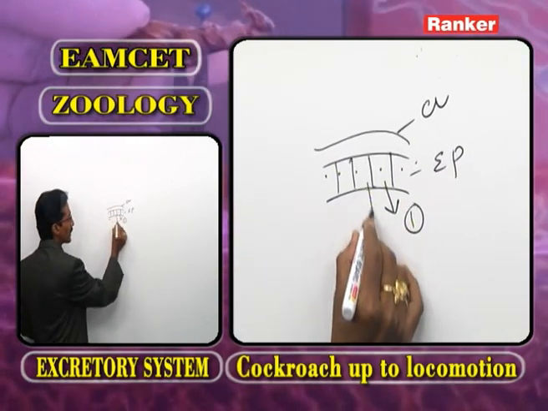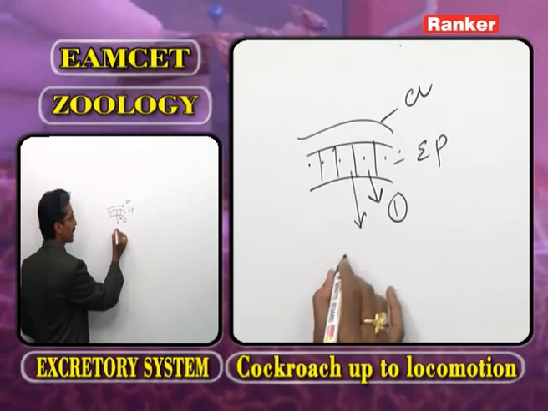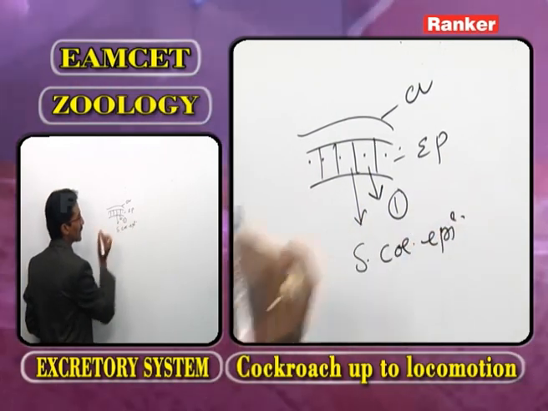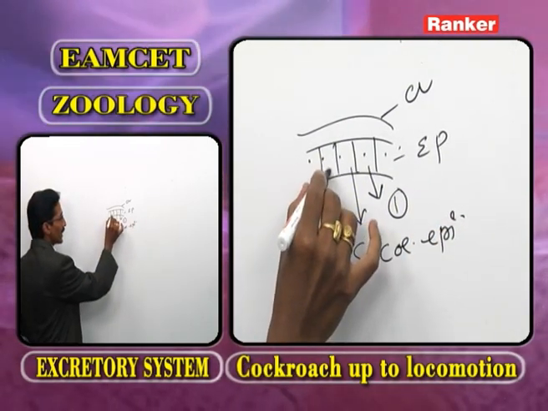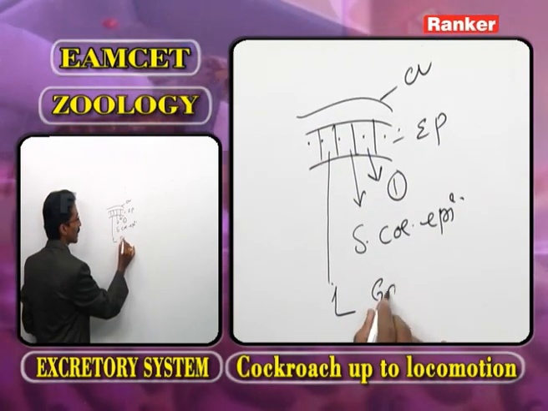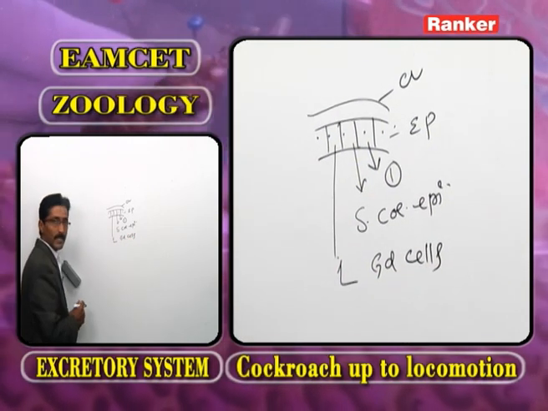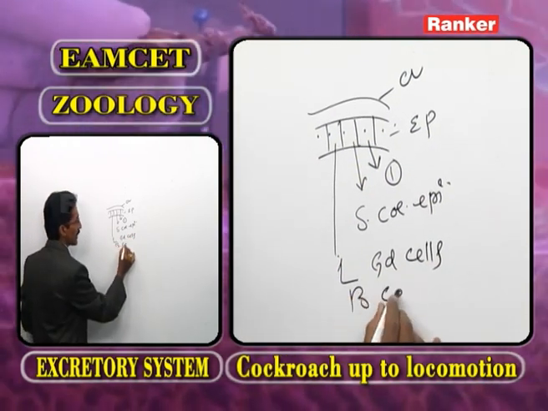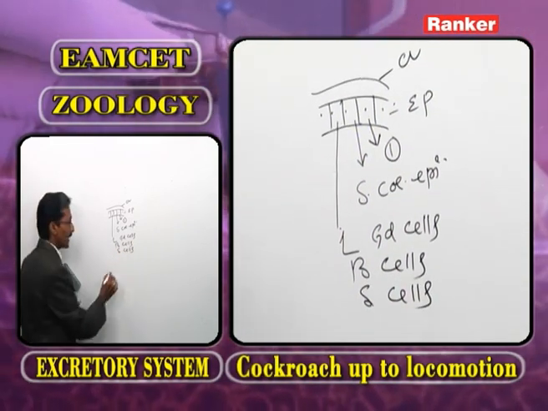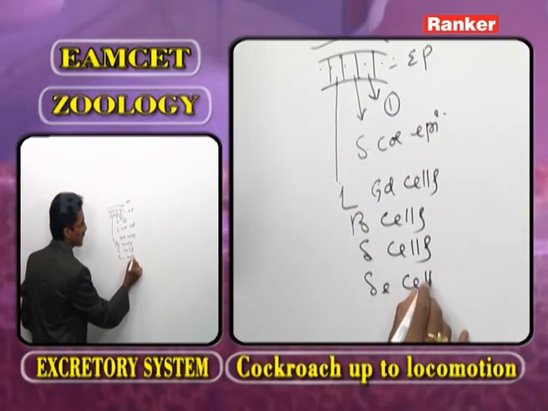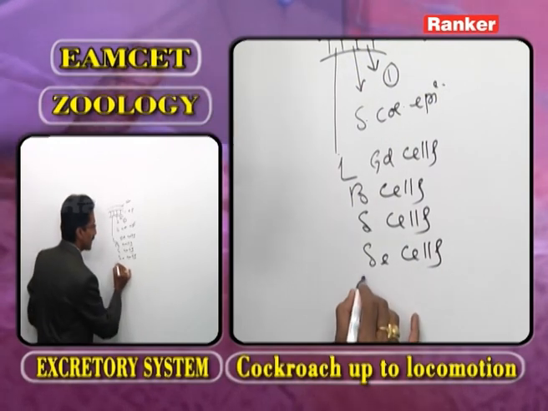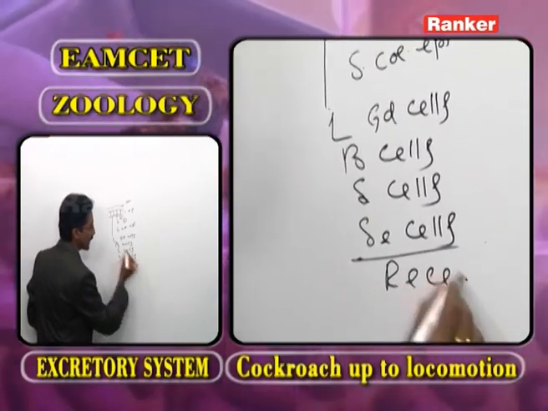In the epidermis, what type of epithelium is present? Simple columnar epithelial cells. Now in the epidermis, what type of cells are present? The large gland cells, and the second one we call the basal cells. Third one we call supporting cells, and the last one we call sensory cells. Now as we observe the sensory cells, they are also called the receptors.